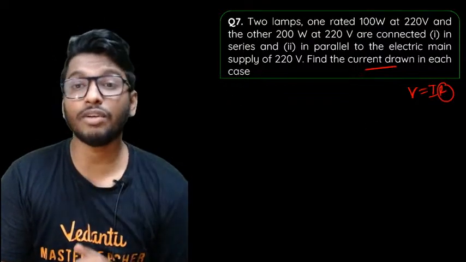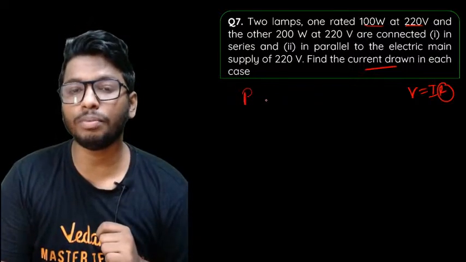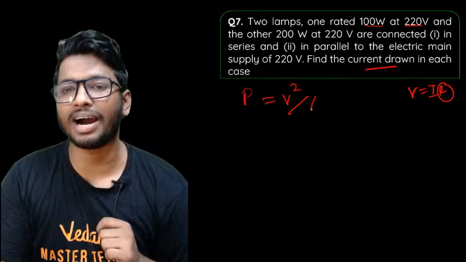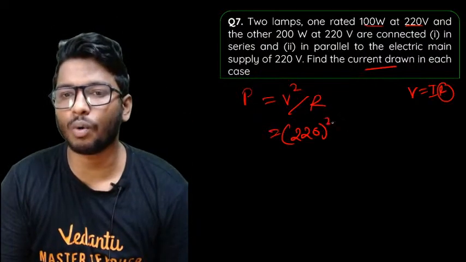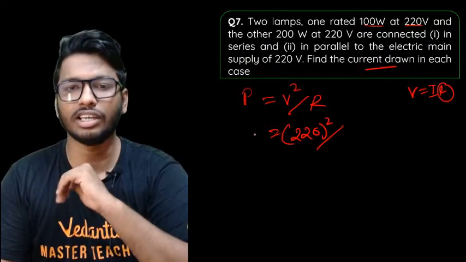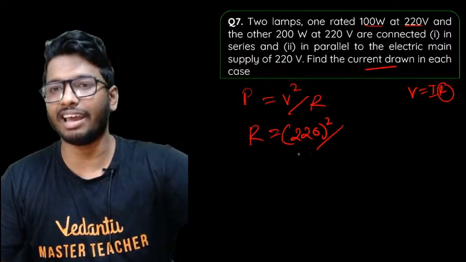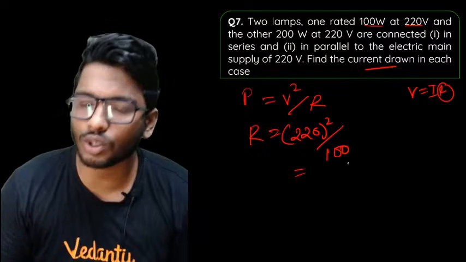Now in this case, they've given you the power, they've given you the voltage. So if you remember the formula, power can also be written as V square by R. So what is V square? It is 220 square divided by, because you have to find out resistance, I'll rearrange the equation. Take R to the left hand side and P to the bottom. That'll be 100. So what is 220 square?